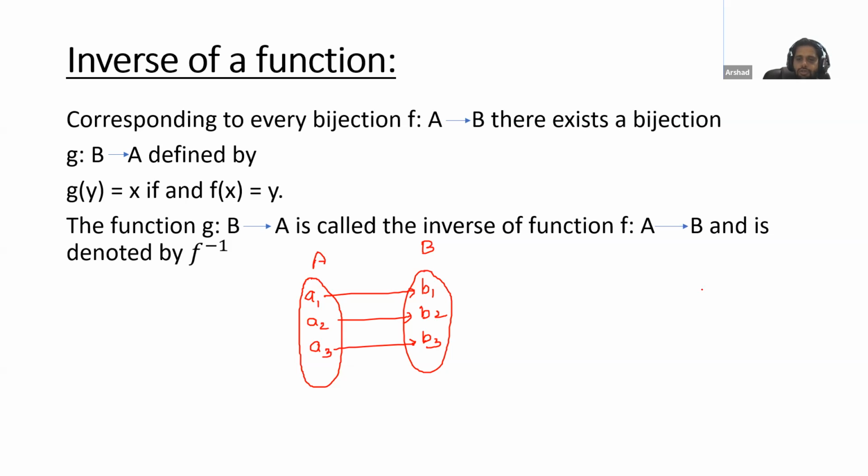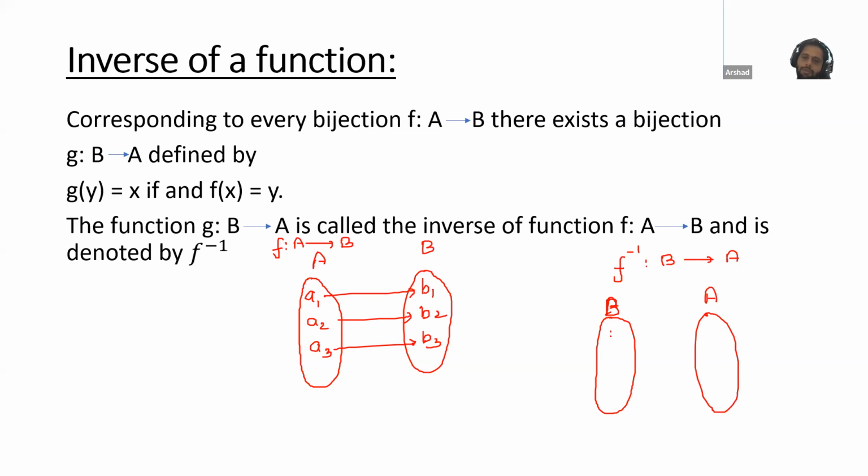So if your function is bijective, suppose this is a function from A to B. If a function is bijective, then you can write its inverse. Always remember, inverse of a function exists only if it is bijective. Okay, so this is a bijective function, so we can write its inverse. Inverse will be denoted by this one, f inverse. Function f is from A to B, so inverse will become from B to A. So we can write here like this. This is A and this is B. Sorry, this is B and this is A.